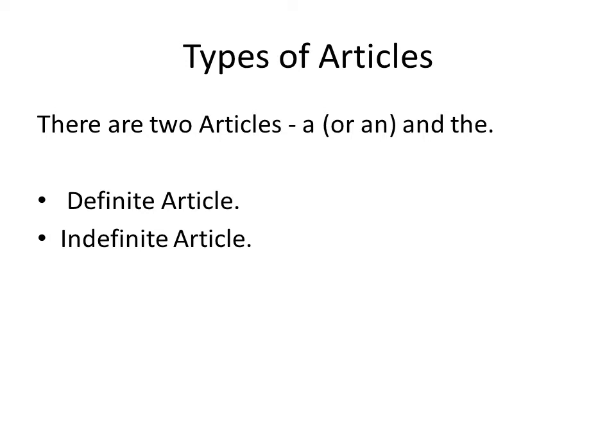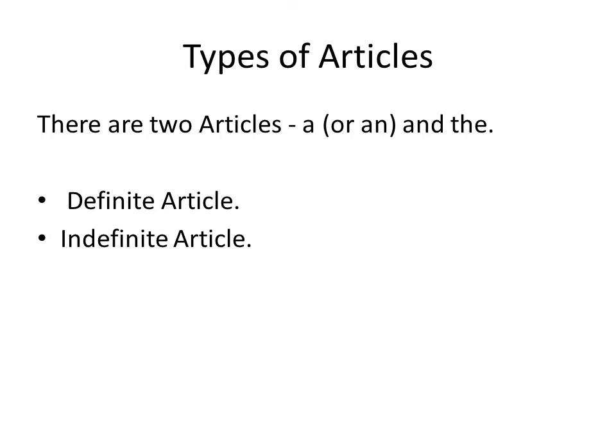Indefinite article denotes an indefinite person, meaning a person who is not specific or particular in the context. A or an is used as an indefinite article with things and objects normally. A and an are the two words which are known as indefinite articles.